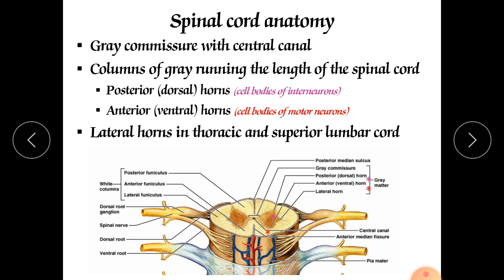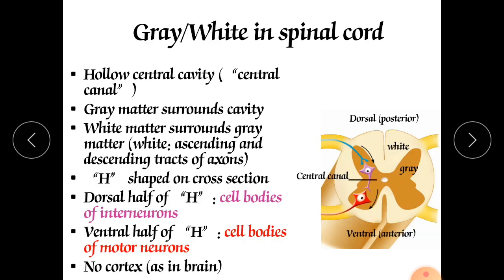It is a grey commissure with central canal. Columns of grey run the length of the spinal cord. Posterior horns, anterior horns: which is at the posterior side is called posterior horn, which is at the anterior side is called anterior horn. It is the cell body of motor neurons. The lateral horns are in the thoracic and superior lumbar cord. Now the hollow central cavity is the central canal. This is the central canal, this one.